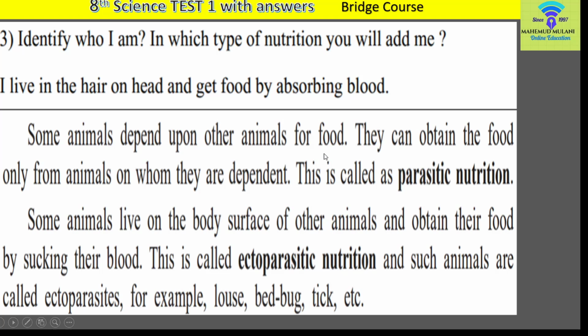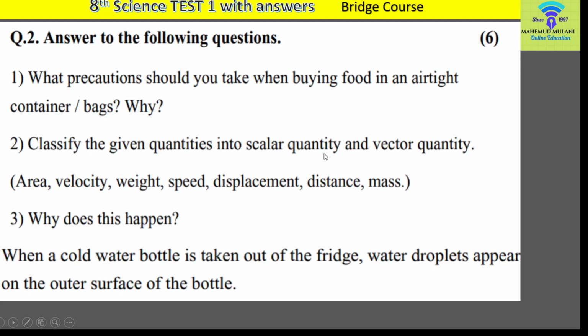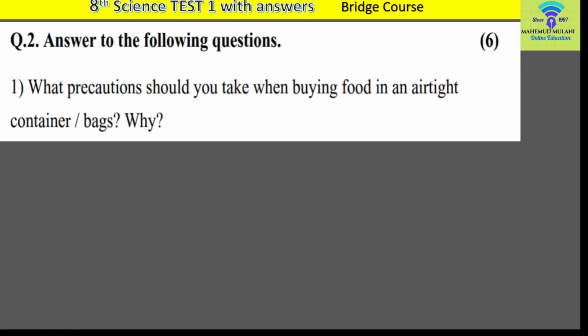Okay, then we can go to question number 2. In front of you there are again 3 questions in question number 2, but here the marks are given as 6, meaning each sub question carries 2 marks. 2 multiplied by 3 is equal to 6. Therefore, each sub question carries 2 marks. Let us go through the answers of each question separately.